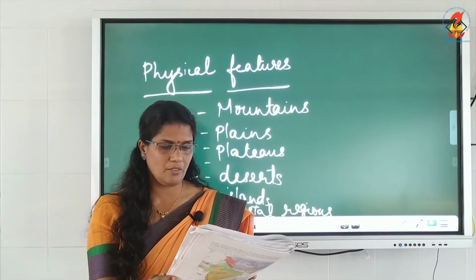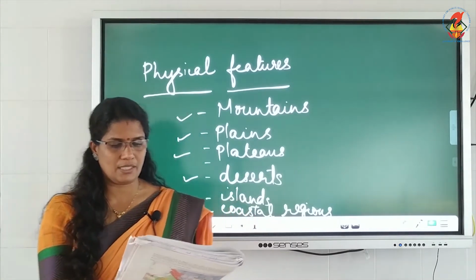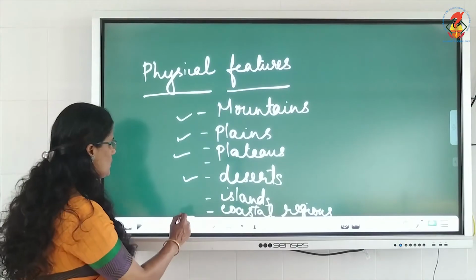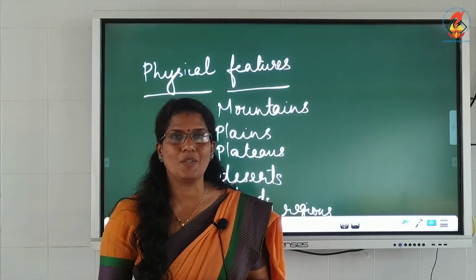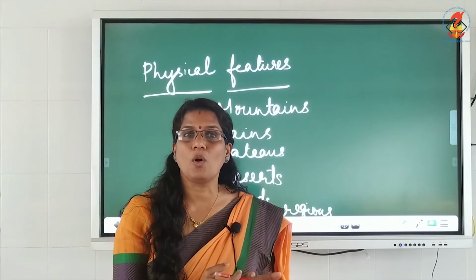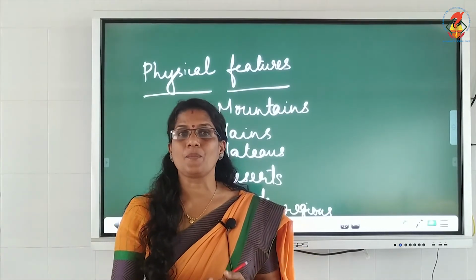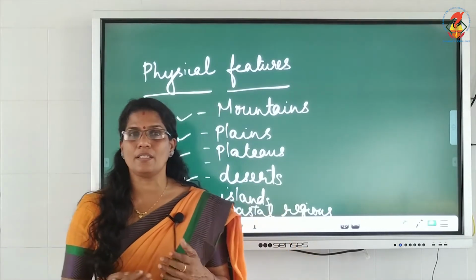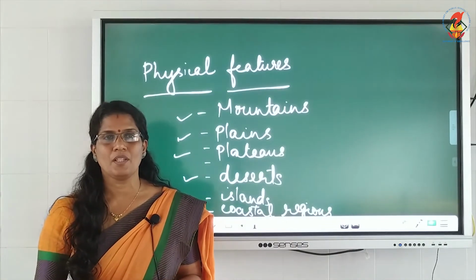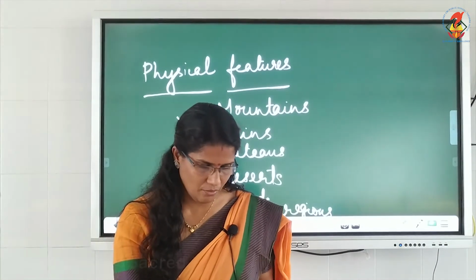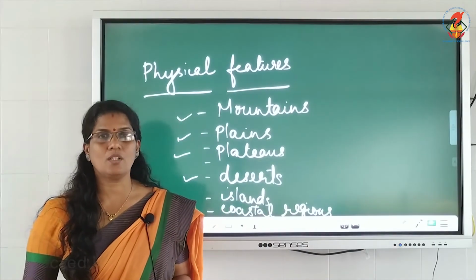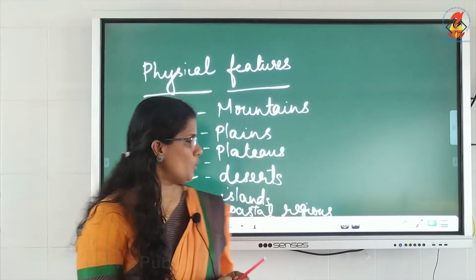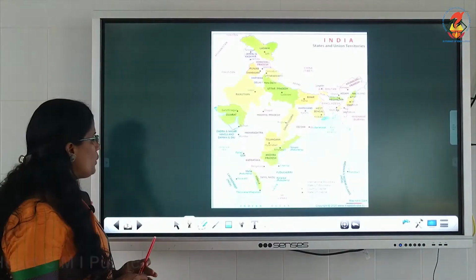To the west of the Western Ghats and east of the Eastern Ghats lie the coastal regions or coastal plains. Coastal regions means they are in the border, on the seashore, near to the sea. Here the climate is moderate, neither too hot nor too cold. The western coastal plains are very narrow. The eastern coastal plains are a little broader. This I will show you.